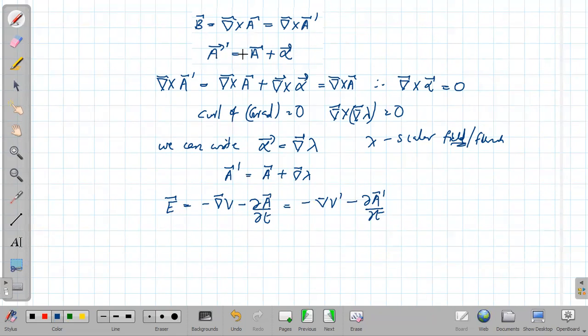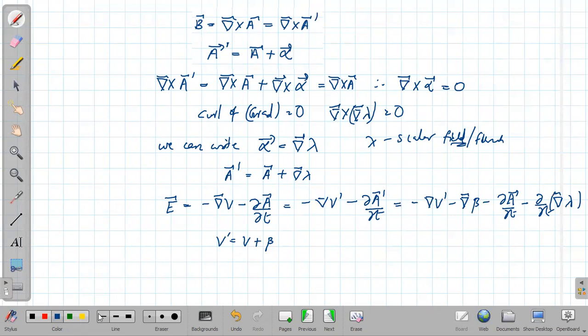Now earlier we have written A prime is A plus del lambda. Now what would be the connection between V and V prime? For the time being we can write V prime is V plus beta. Then we can write E equal to minus del V prime minus dou A prime by dou t, minus del of V minus dou A by dou t, minus dou by dou t of del lambda.